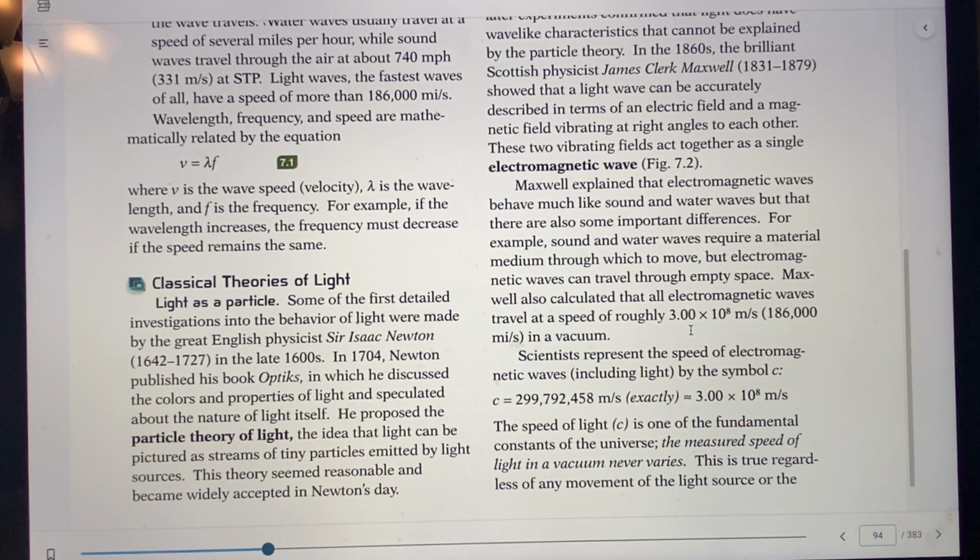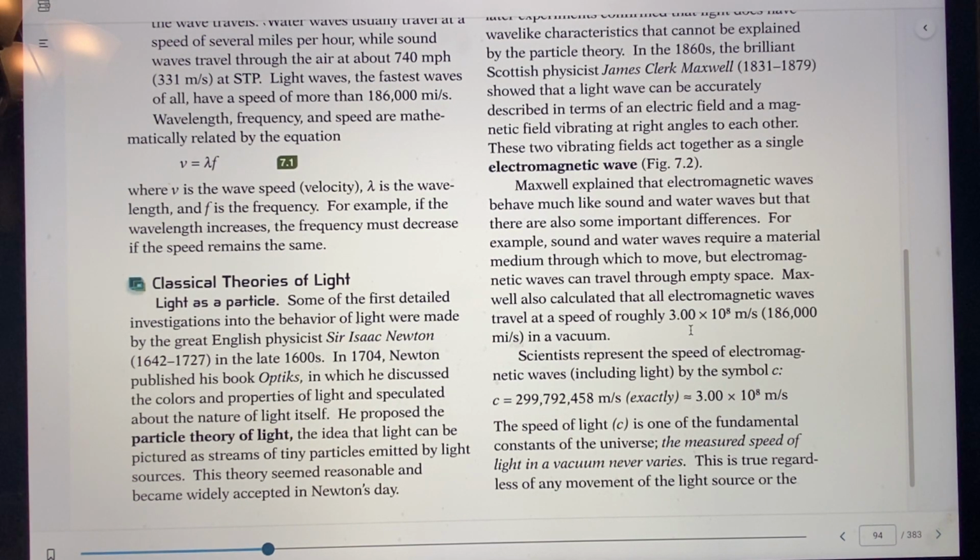So it has to be in a vacuum, but that's the speed of light, 186,000 miles per second, or 3.3 times 10 to the 8th power, and that would be going into meters per second. I said miles, but this is meters per second. That would be your SI. That's what they would go by, because in other countries they don't necessarily go by miles, but I always know it as 186,000 miles per second. So you need to know that.